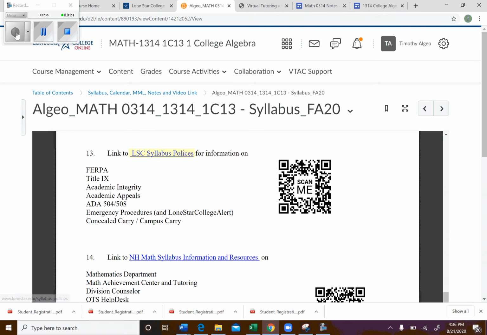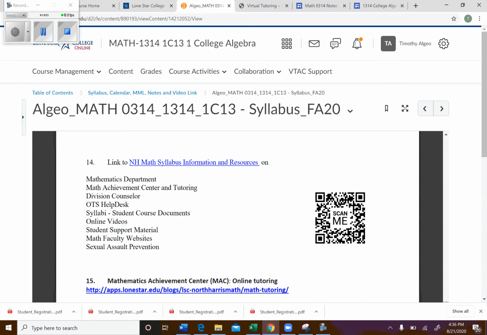Here is a link, and then also if you scan this with your phone, it will take you to a Lone Star website that gives you information about all this stuff right here, okay? The one that I'll highlight is the Americans with Disability Act. If you have any accommodations, make sure to get me your paperwork so that we can make sure we have those accommodations in place.